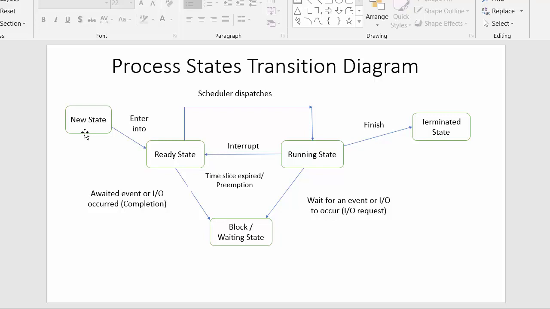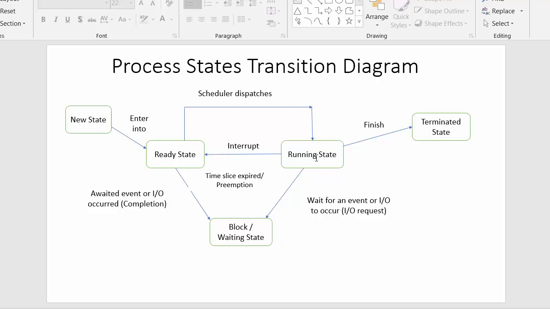From there, the process enters the ready state, meaning it has entered the main memory. When the process comes inside the main memory, the operating system arranges these processes in a queue, called the ready queue. From here, one by one, the scheduler dispatches processes to the processor.